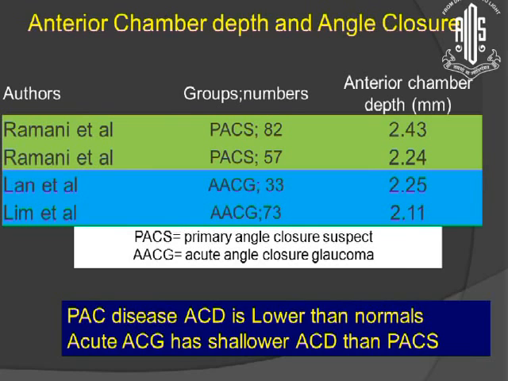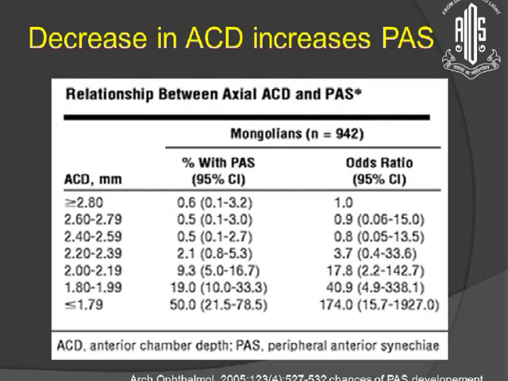Now there are two studies shown here. One says that the anterior chamber depth is always less in primary angle closure disease compared to normal individuals in the population. And the second study says that in acute angle closure glaucoma, patients had a shallower anterior chamber compared to the primary angle closure suspect. Now if you see here, the shallower the chamber, the more the incidence of development of peripheral anterior synechiae. So anterior chamber depth is one of the risk factors for the development of angle closure disease.